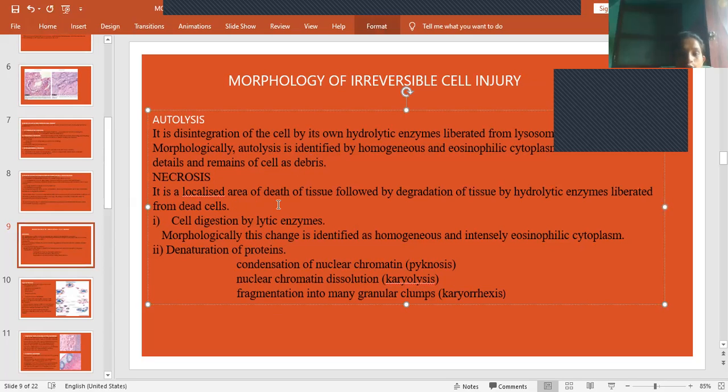That means it is a localized area of death of tissue followed by degradation of tissue by hydrolytic enzymes liberated from the dead cells. Even the dead cells will release hydrolytic enzymes which cause degradation of the tissue, cell digestion by lytic enzymes. Morphologically, this change is identified as homogeneous and intensely eosinophilic cytoplasm. With denaturation of proteins, karyolysis, pycnosis, and karyorrhexis will be seen.